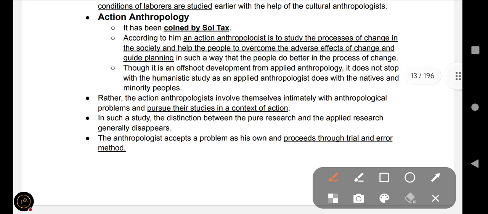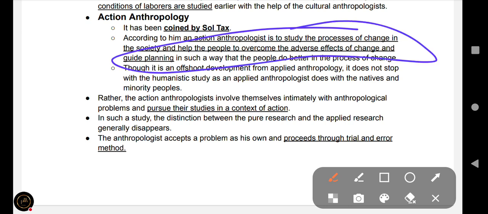Next is action anthropology, a term coined by Sol Tax. So you can remember this, very important. According to Sol Tax, an action anthropologist is to study the processes of change in society and help the people to overcome the adverse effects of change and guide planning. Anthropologists study the processes of change in society and help the people overcome the adverse effects of change and guide planning in such a way that the people do better in the process of change.